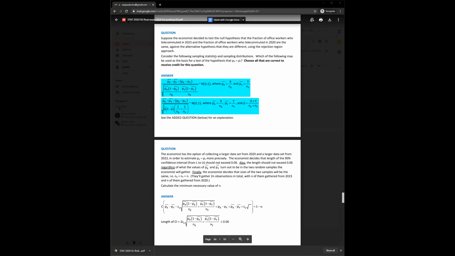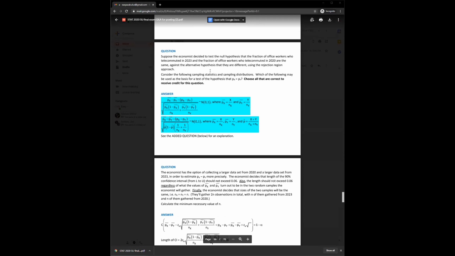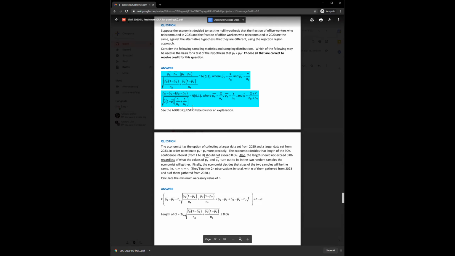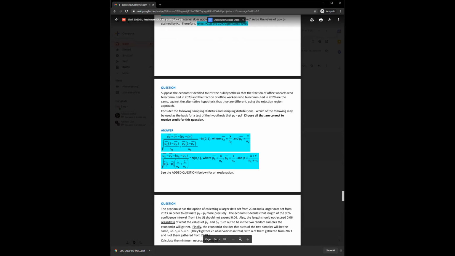So, which of the following are you allowed to use as a test for this? So you're allowed to use this formula. Wait, this is for the confidence interval. So the economist says, it's a theory question. It's really annoying. You can either pool them.